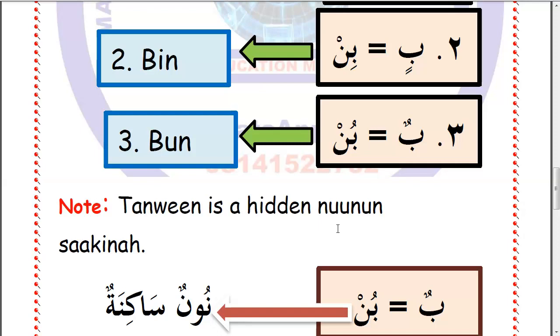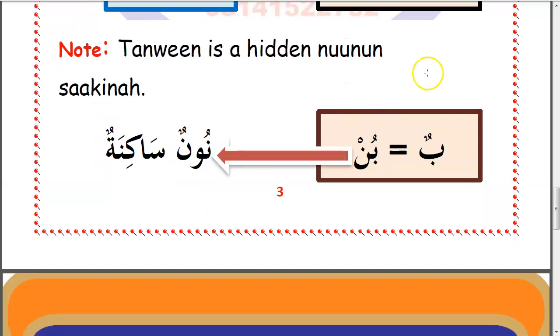I hope you understand. So Tanween is a hidden Nun sakina. What is Nun sakina? Nun sakina means Nun carrying sukun, as we can see it here. A Nun with sukun is called Nun sakina in Tajweed. I repeat, Nun carrying sukun is called Nun sakina in Tajweed. As a student of Tajweed, wherever you see Nun carrying sukun in the Noble Qur'an, you call it Nun sakina.